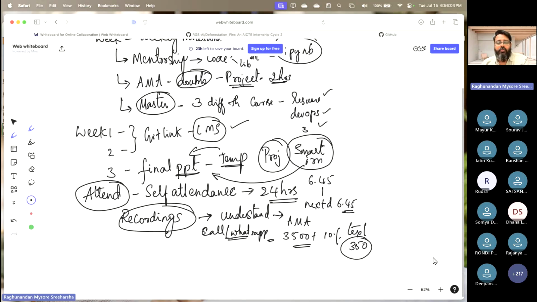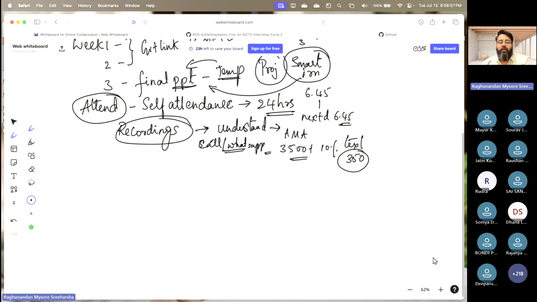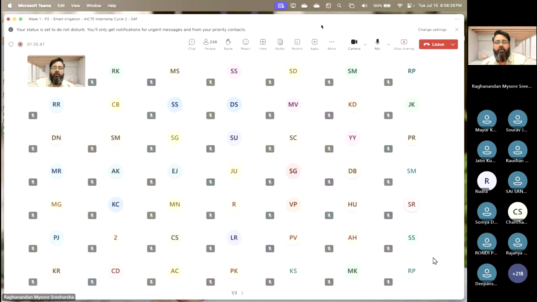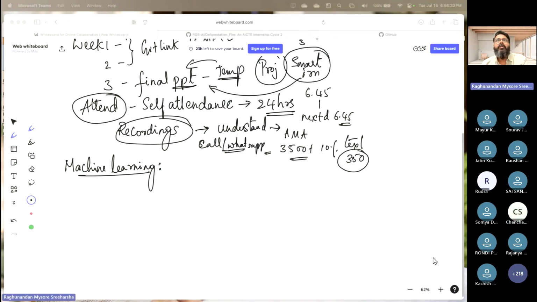Next, I want to talk to you all about certain important factors, where I want to talk about machine learning. Can anyone here tell me what is machine learning? Do you know what machine learning is in your layman language? Yes, it is a subset of artificial intelligence. It is a technique in which we try to train a machine by giving some data set. The machine learns from data. Okay, I got lots of good answers, and all of the answers are correct. I'm really happy about that.